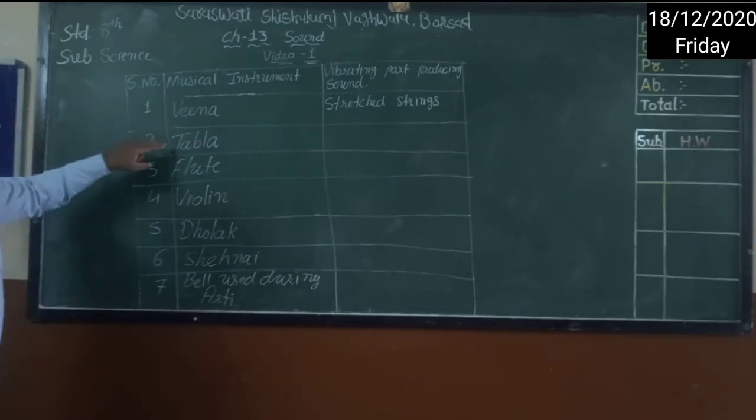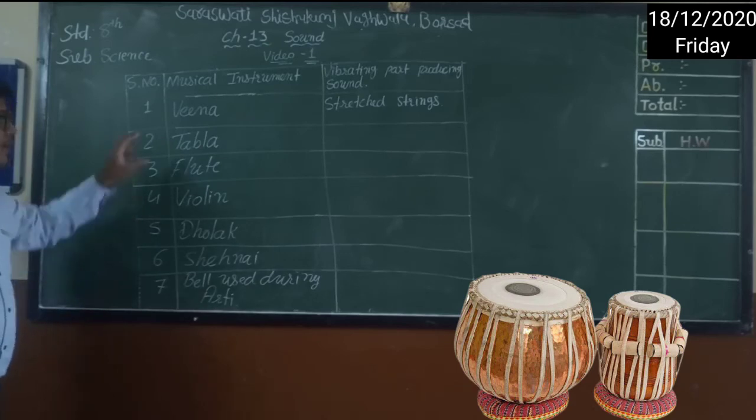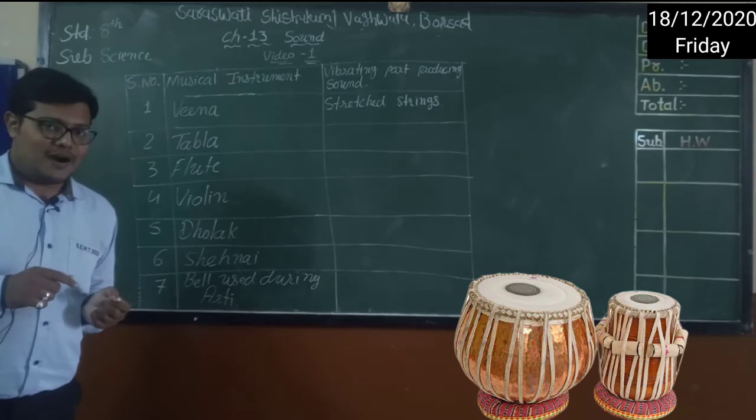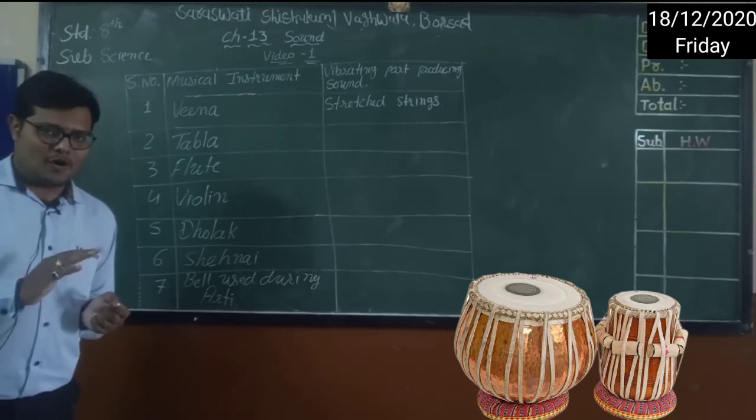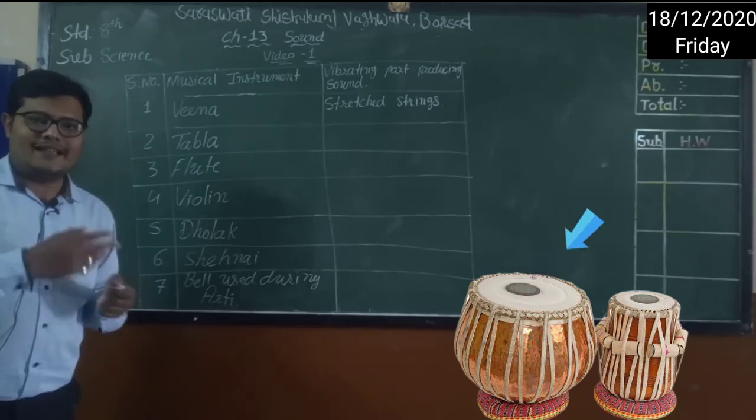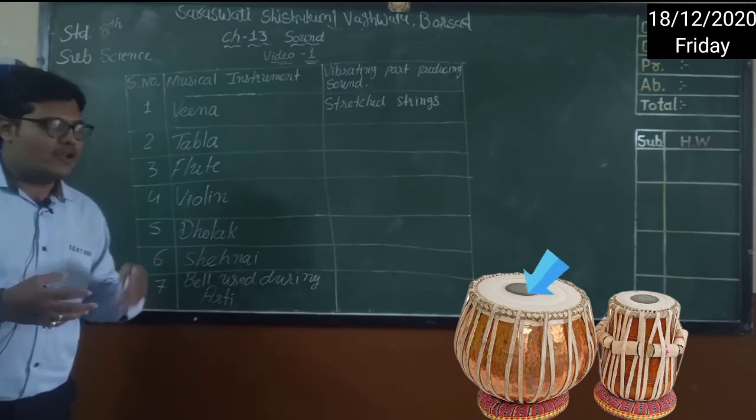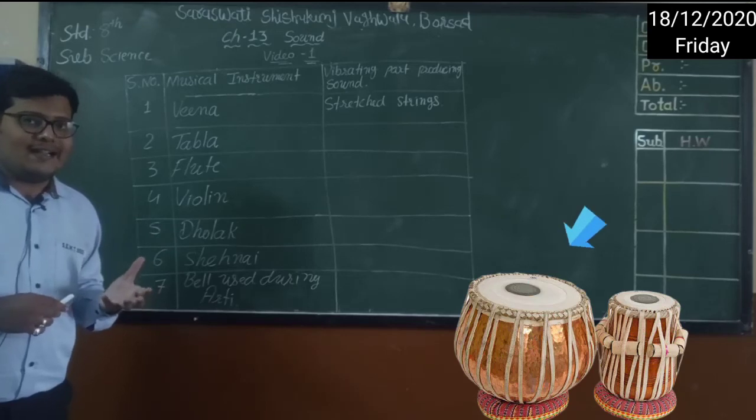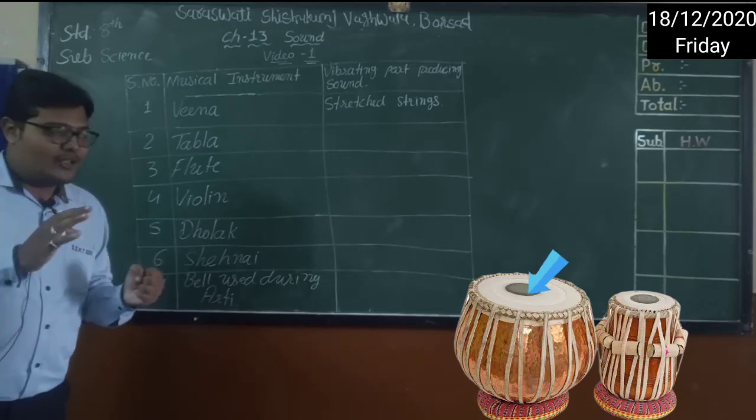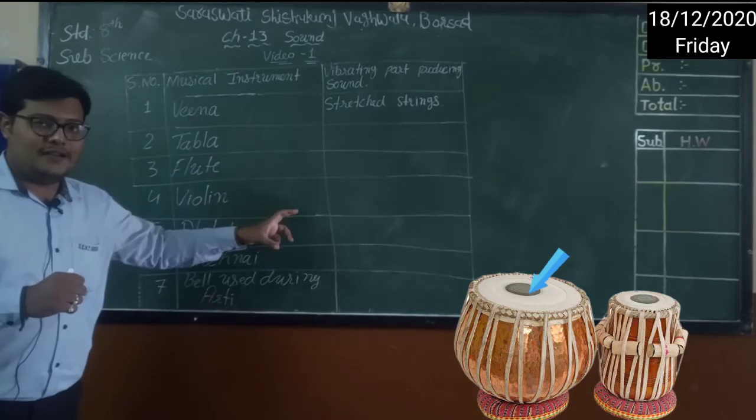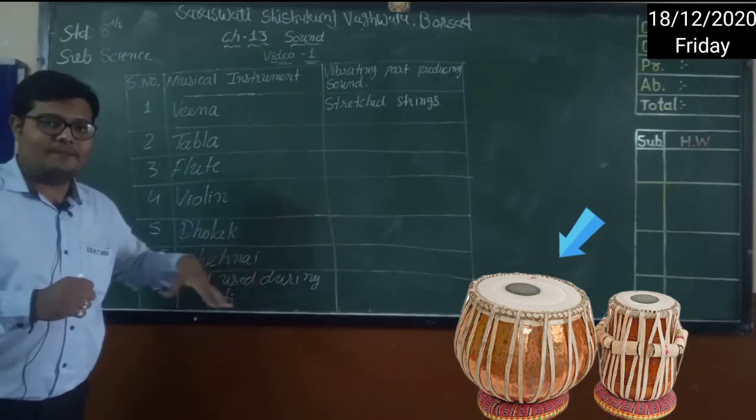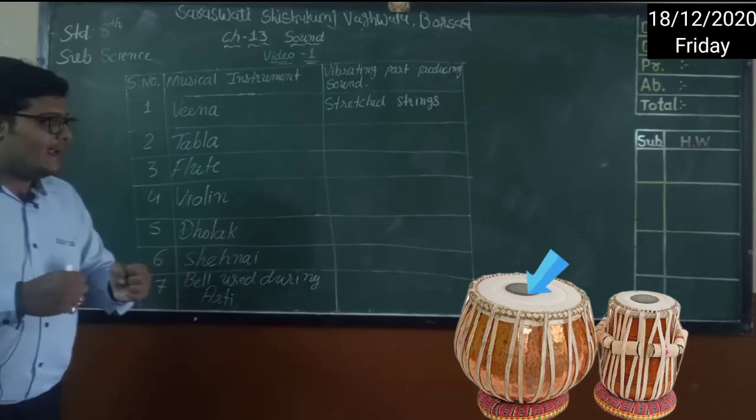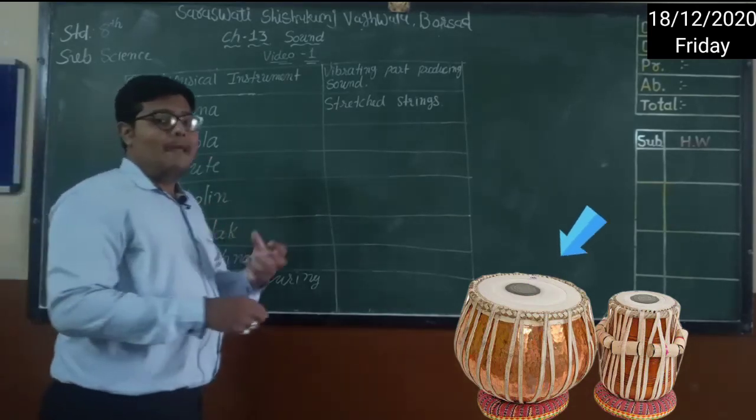Okay, let's see, next one is tabla. Have you seen a tabla? In a tabla there is a special part which vibrates. We just have to tap on that in different ways, and different sounds are produced from the different areas. What is that part called? That is also stretched. The important thing is, wherever you see the part which is vibrating, most of the time it is stretched, tightly connected. It is a stretched membrane.